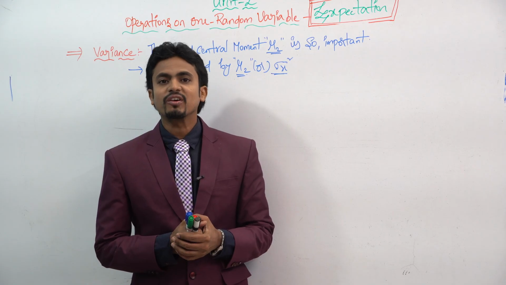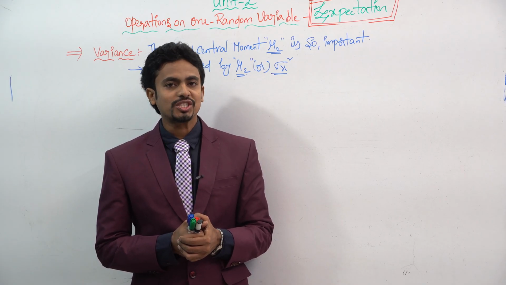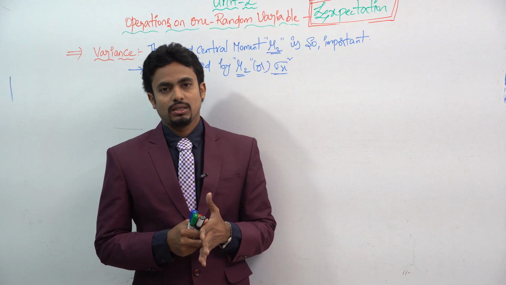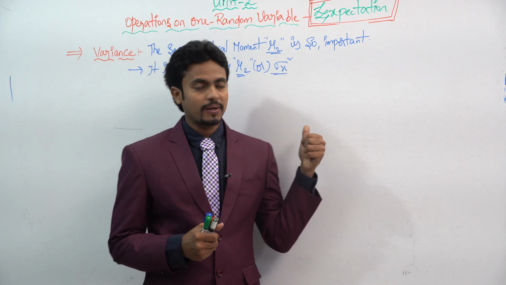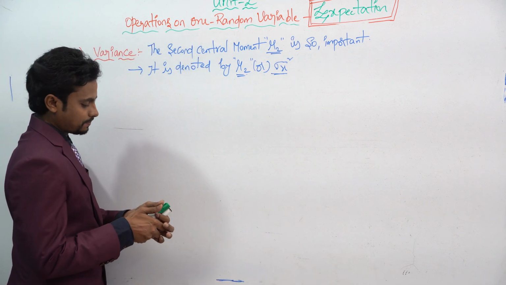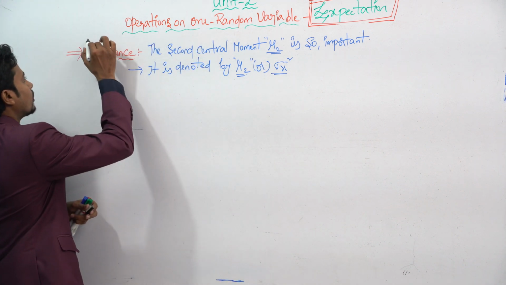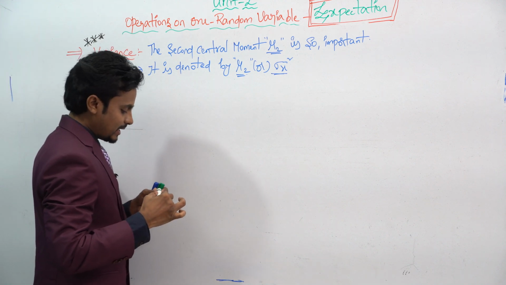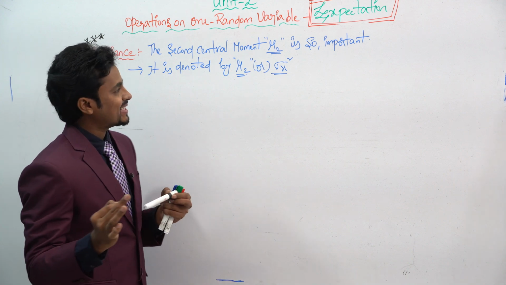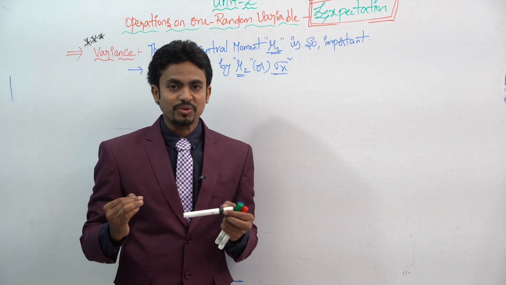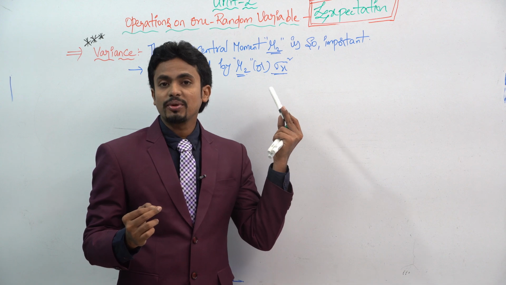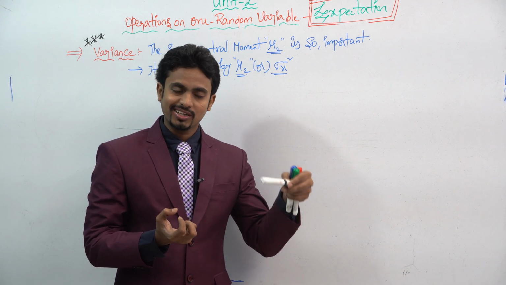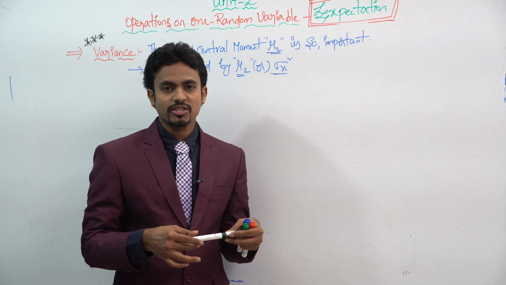Before we see the concept of what is meant by moments about the origin and what will be the moments about the mean, here the important concept is variance. This variance is very important from your GATE examination point of view as well as for university examination. Here the properties will play a crucial role. The results are very important, and from these results we can solve a couple of questions.